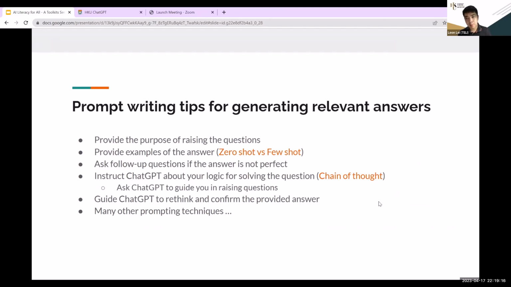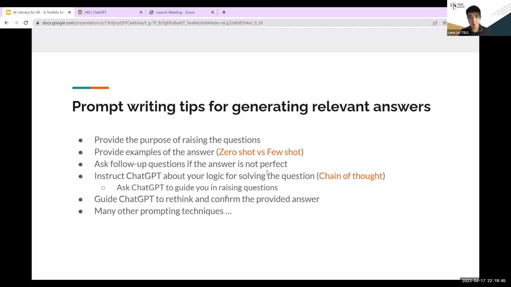And then second is to provide some examples, which is what we call few-shot. For zero-shot, that means you just ask and don't give any examples. For few-shot, that means you provide examples. For example, give me 5 kinds of fruits. Some of the examples are apple, orange, grapes, and then the answer will be more accurate and relevant if you provide these kinds of examples first. Okay, you can also ask follow-up questions if the answer is not perfect or not correct.